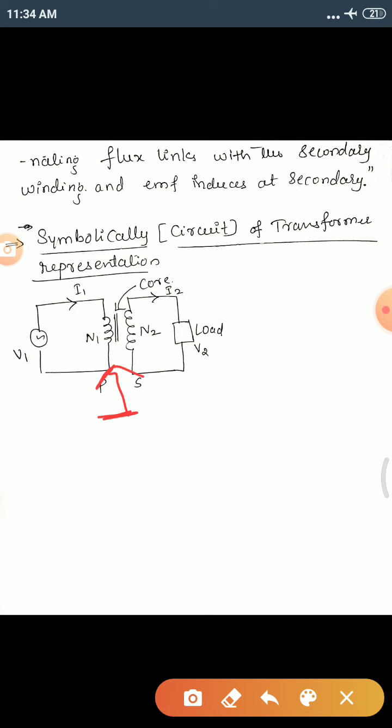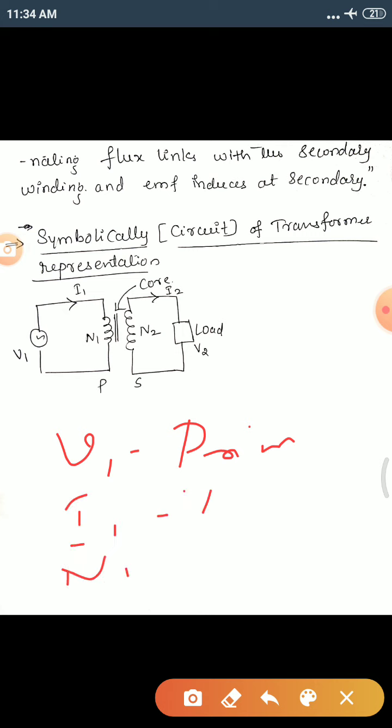And then you can define: V1 is the primary voltage, I1 is the primary current, N1 is the number of turns on the primary, similarly N2 is the number of turns on the secondary, I2 is the secondary current, and V2 is the induced EMF on the secondary side. This is the primary and this is the secondary.